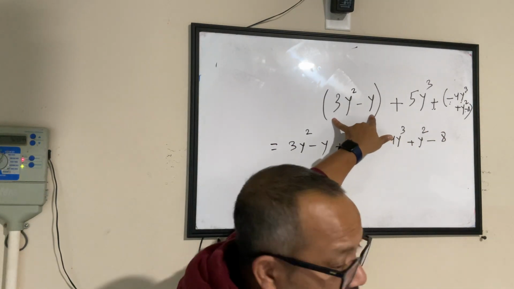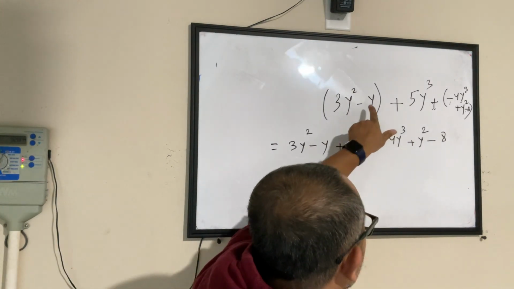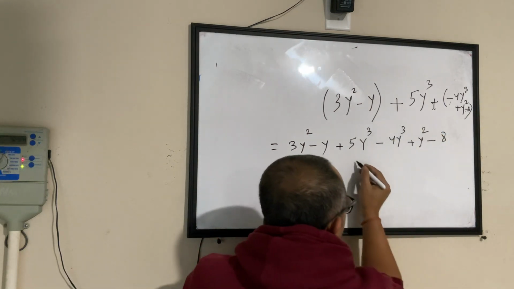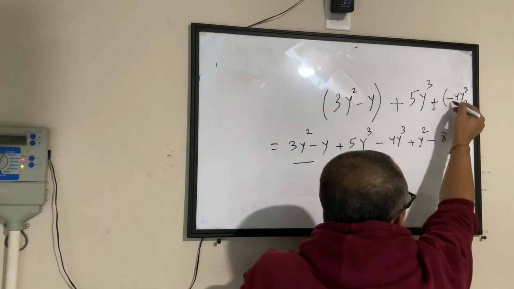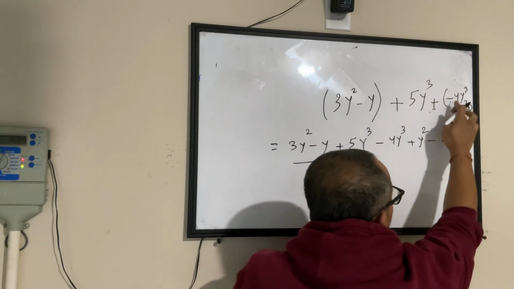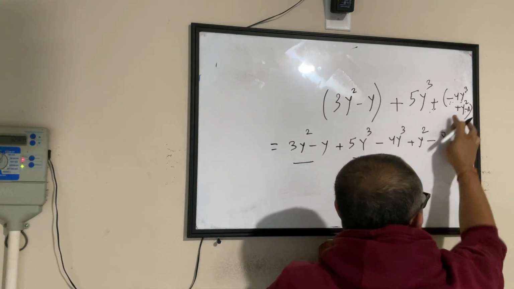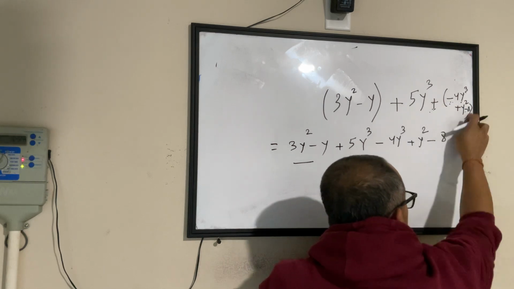Here, for me to break the bracket, I had to do nothing. I just wrote 3y squared minus y. This part is okay. Then, this was outside the bracket, so don't worry. Now, this bracket I'm breaking, so multiplying the signs and solving it. Plus into minus gives me minus 4y cube. Plus into plus gives me a plus y squared. Plus into minus gives me a minus 8.